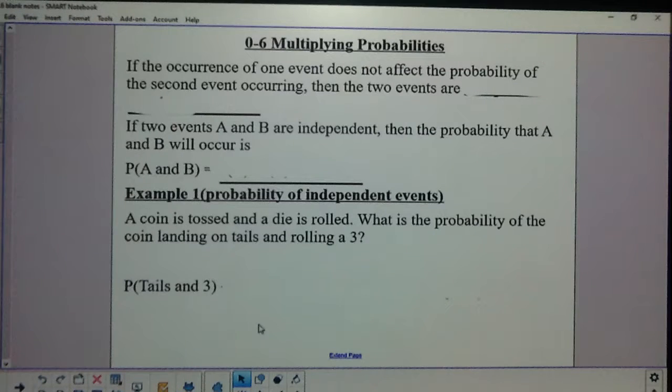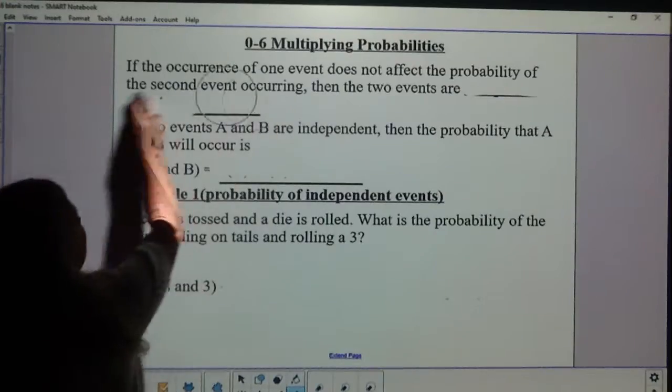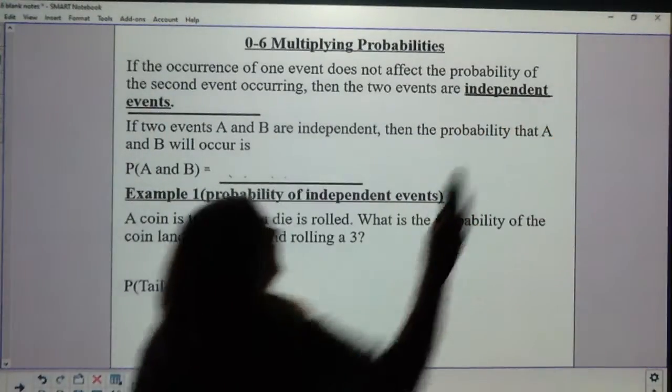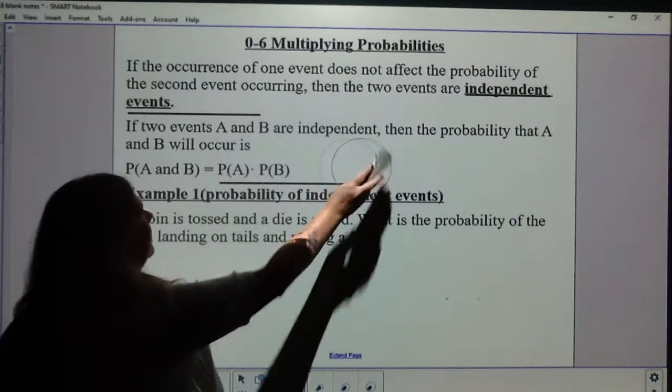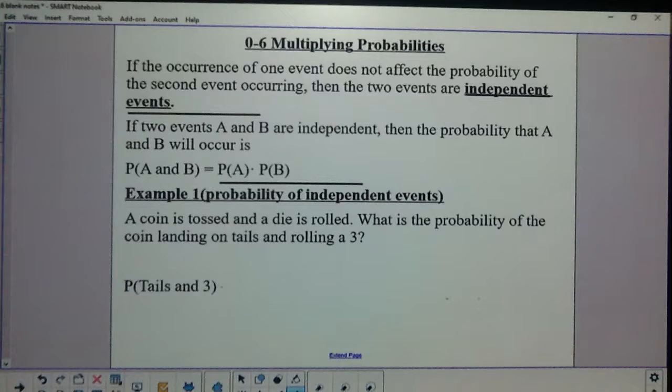So, multiplying probabilities. The occurrence of one of the events does not affect the probability of the second event occurring. These two would be called independent events. And the probability that two independent events, A and B, are independent of each other, the probability of A and B is equal to the probability of A times the probability of B.